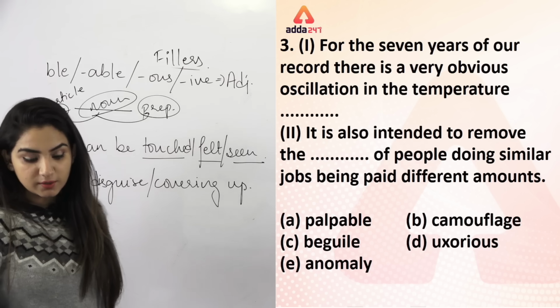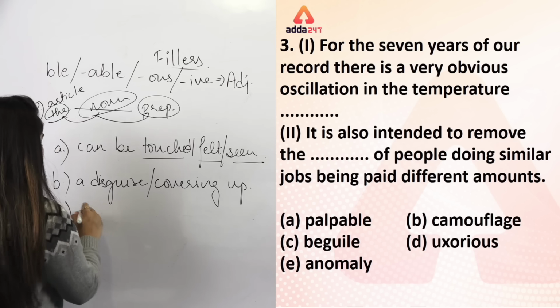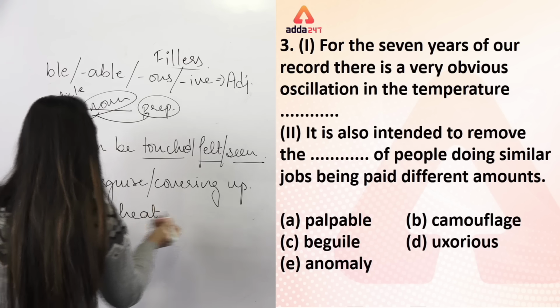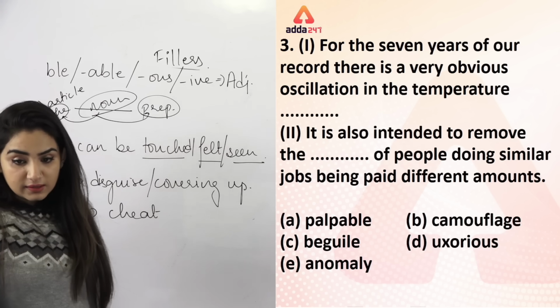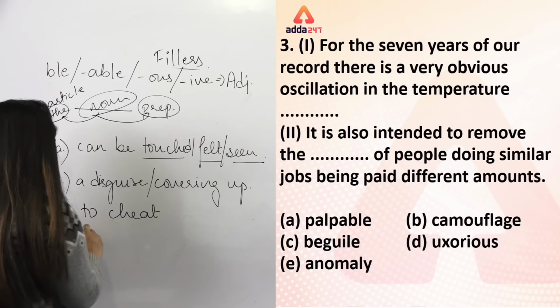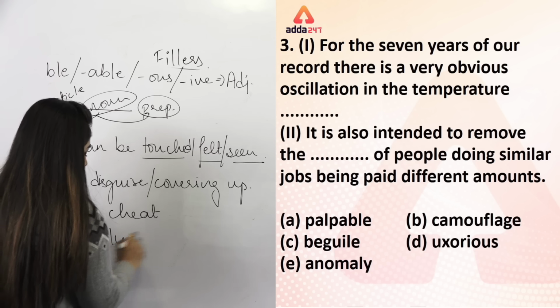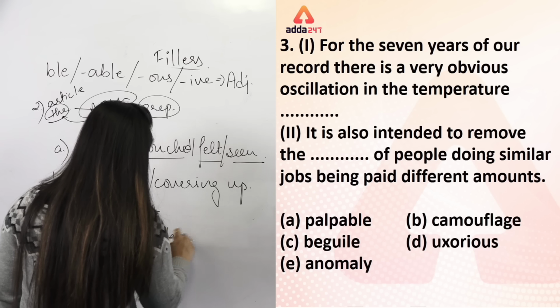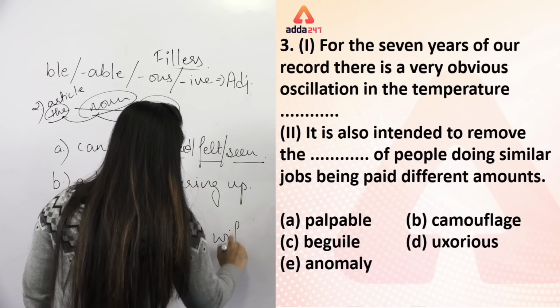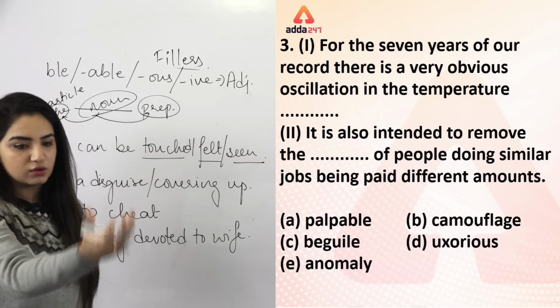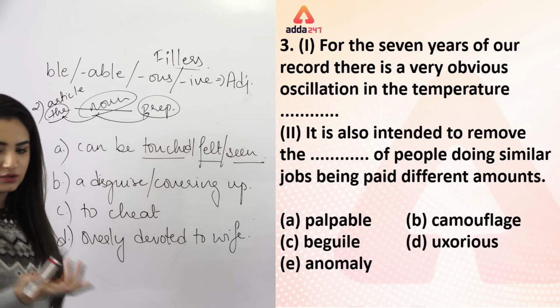Then we have this word big whale. Big whale का मतलब क्या होता है? To cheat. This means to cheat. Again, that's a verb. Then we have uxorious, overly devoted to wife. ठीक है? In Hindi we call it जोरू का गुलाम or whatever. ऐसा word जो use करते हैं, that is uxorious.